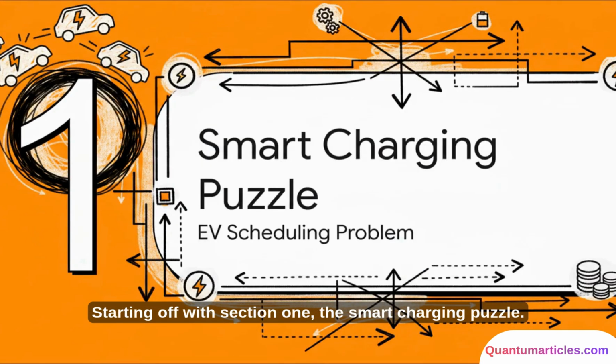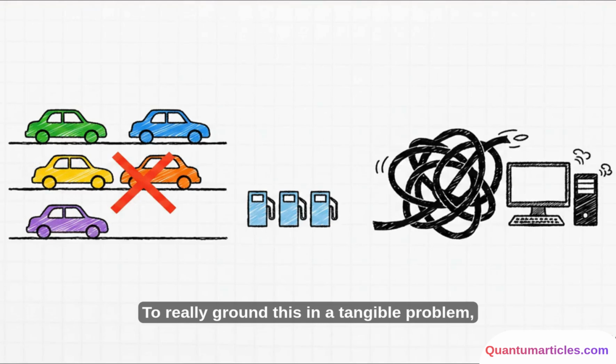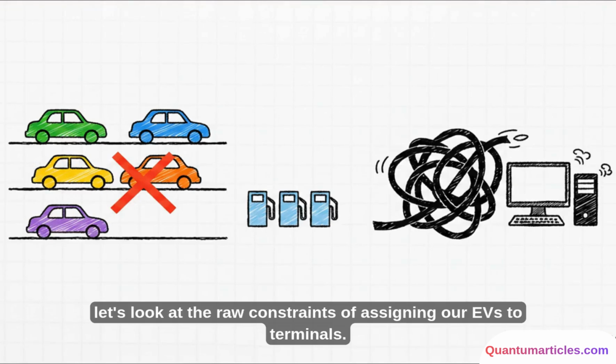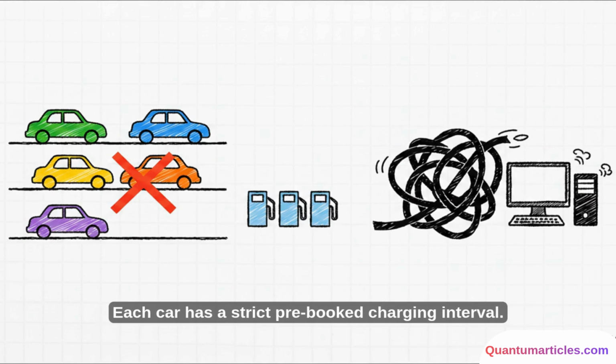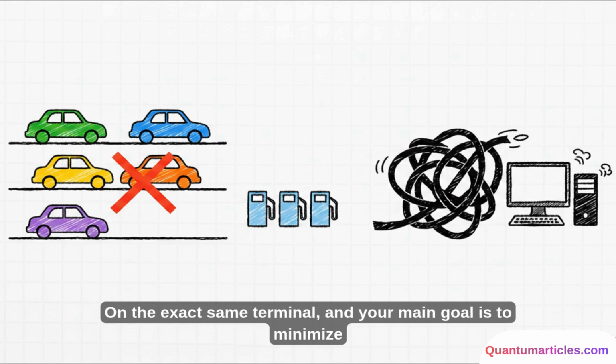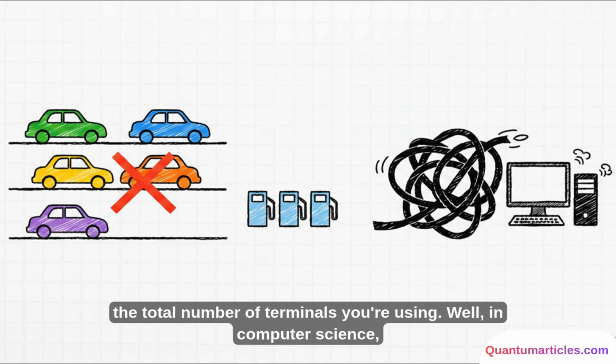Starting off with Section 1, the smart charging puzzle. To really ground this in a tangible problem, let's look at the raw constraints of assigning our EVs to terminals. Each car has a strict, pre-booked charging interval. You absolutely cannot have overlapping times on the exact same terminal, and your main goal is to minimize the total number of terminals you're using.